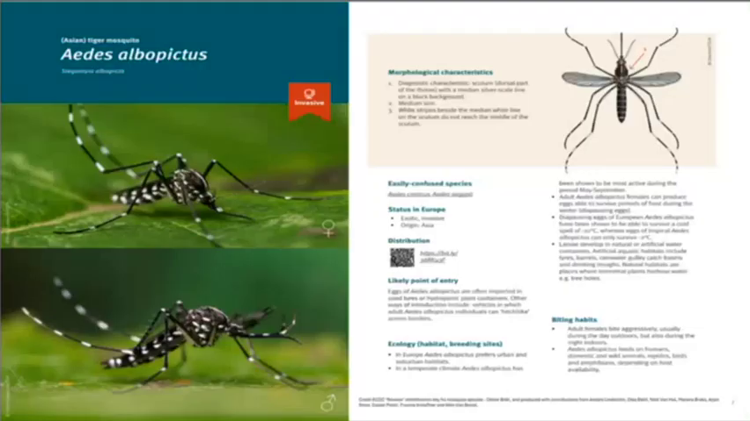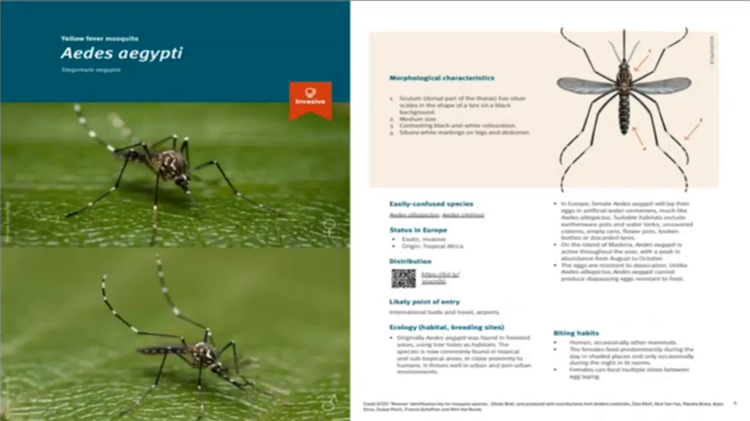So what are we looking for? This is Aedes albopictus. You can see here, as is marked out, the scutum has this white line, which is distinctive of Aedes albopictus. Aedes aegypti has a different pattern.